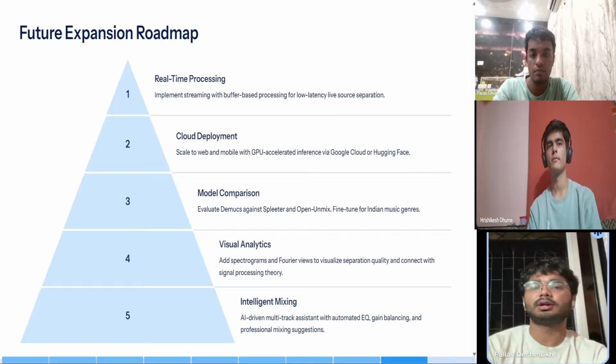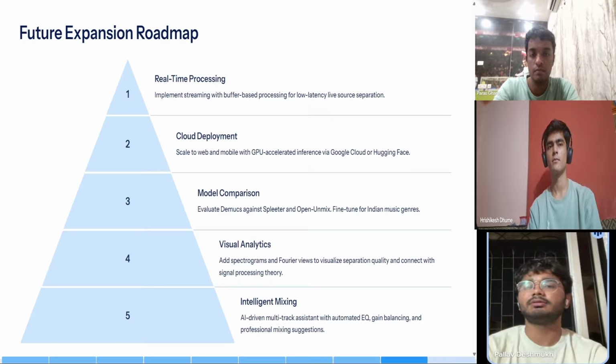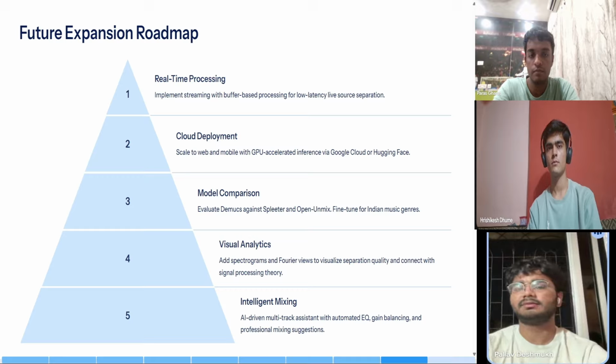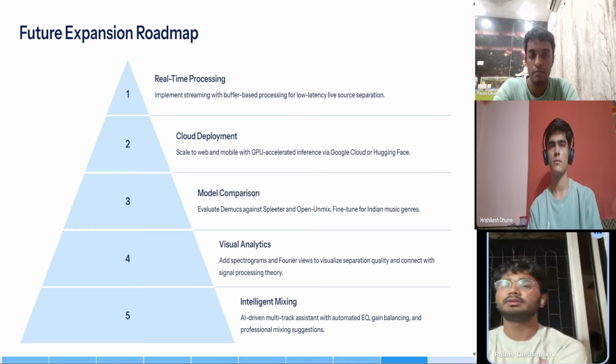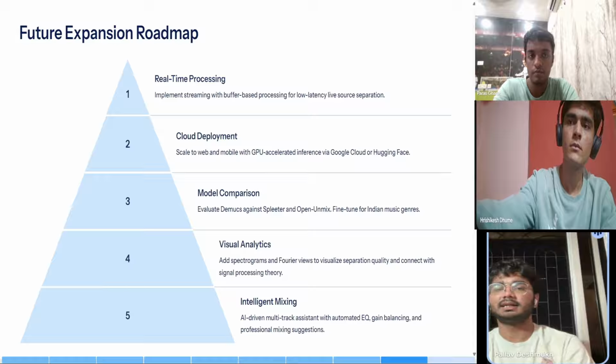The third step is model comparison. Here, we'll evaluate our Demucs model against other popular models like Spleeter and Open Unmix, and fine tune them specifically for Indian music genres, which often have unique frequency patterns and instrument overlap.